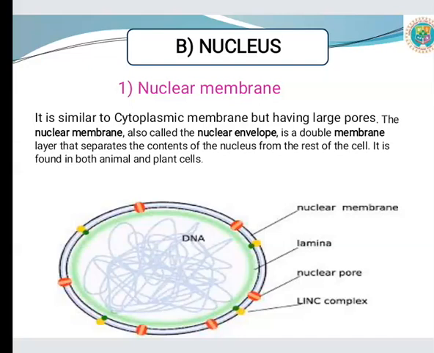Next cell organelle is the nucleus. The nucleus is covered by a membrane known as the nuclear membrane, and the protoplasm present inside the nucleus is called nucleoplasm. It is similar to the cytoplasmic membrane but has large pores. The nuclear membrane, also called the nuclear envelope, is a double membrane layer that separates the contents of the nucleus from the rest of the cell. It is found in both animal cells and plant cells.